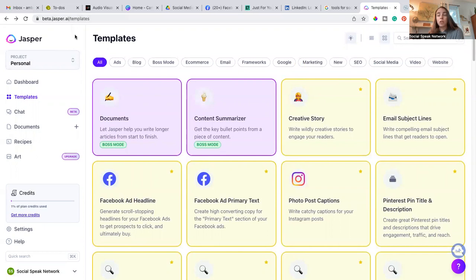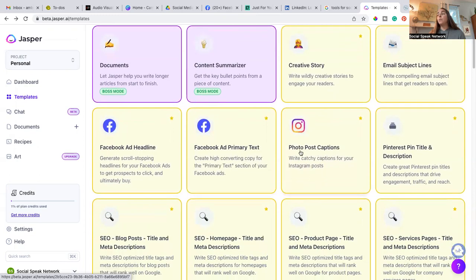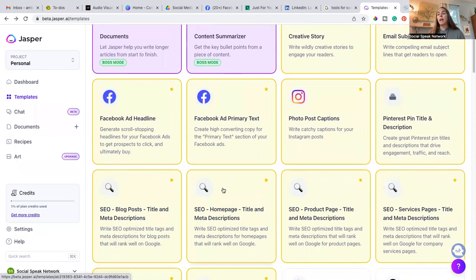Previously, it was Jarvis. So Jasper's a great tool. It's inexpensive and it gives you a ton of different templates to work off of to create the content that you need for your digital marketing strategy. So I'm going to quickly show you, this is our dashboard, and we have everything from documents to email subject lines, Facebook ads, photo post captions for Instagram, SEO blog title and meta descriptions.